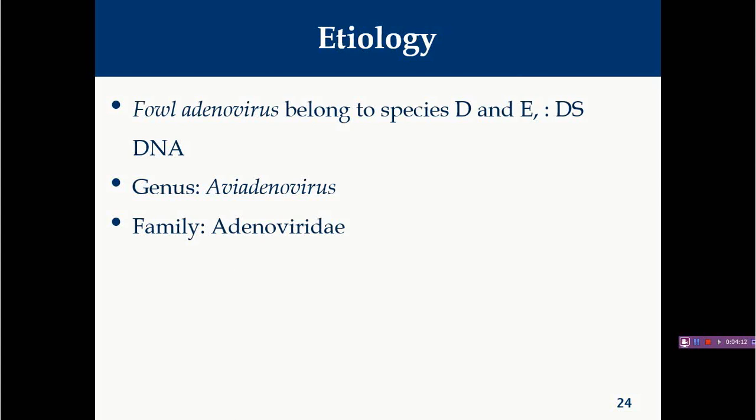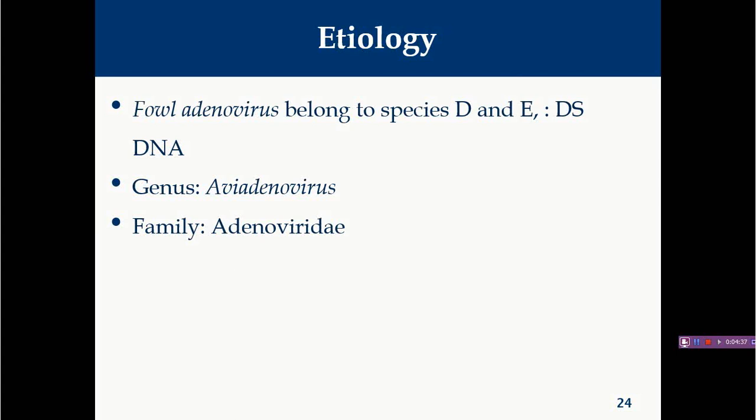Regarding etiology, we have already discussed that it is an adenoviral infection, but more specifically, fowl adenovirus species D and E. The most common serotypes isolated from inclusion body hepatitis are serotypes 2, 8A, 8B, and 11.